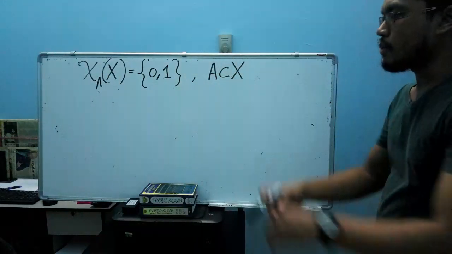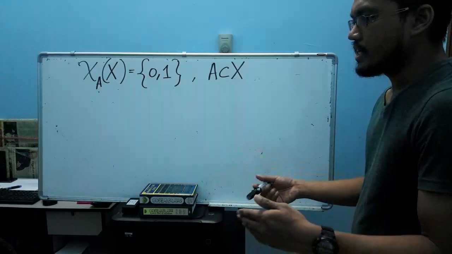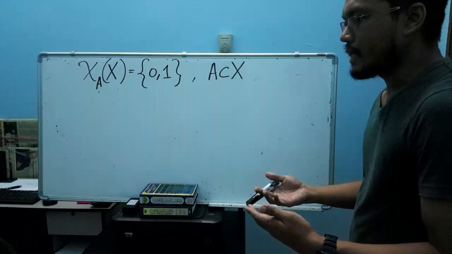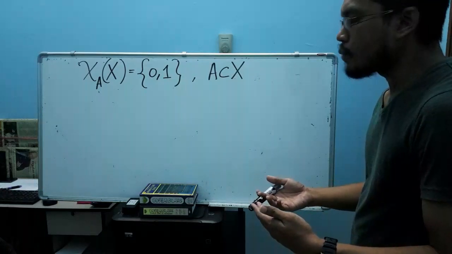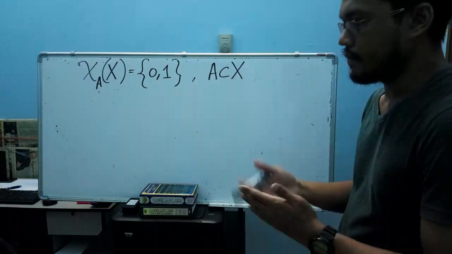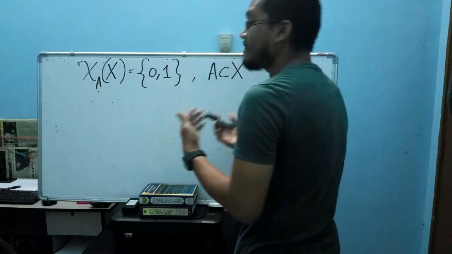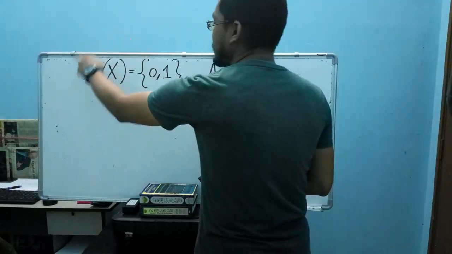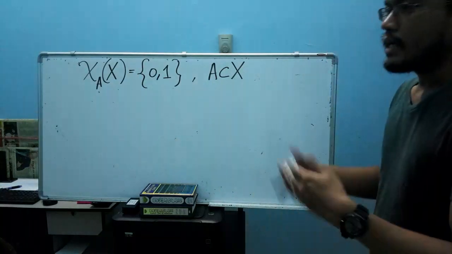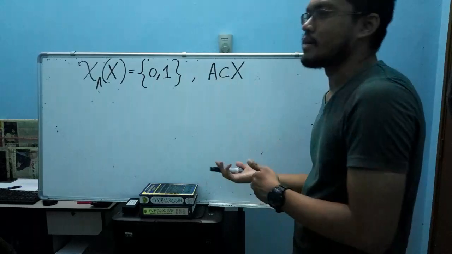Of course, when we consider the indicator function, what I mean is that we discuss the measurability of the indicator function here. There is a theorem about measurability of this indicator function, meaning that our indicator function can be measurable and also can be non-measurable.